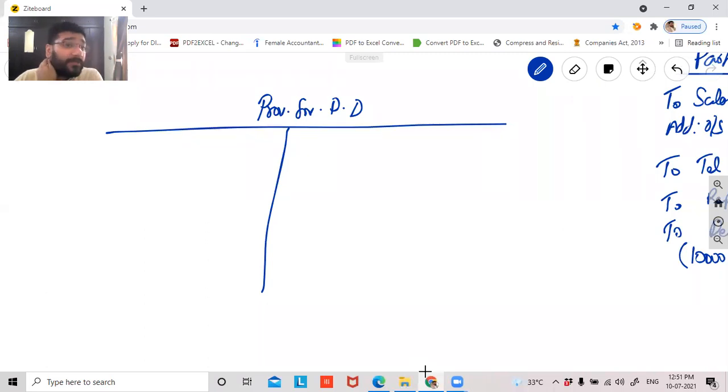Those who have seen my 11th CBSE classes have done it properly, except one or two people. But those who have not done 11th CBSE properly with me, I've seen a lot of people making mistakes in the provision for doubtful debt account. Now, this is debit and this is credit. So guys, provision for doubtful debt, by nature, is a liability. So, by balance carried down.